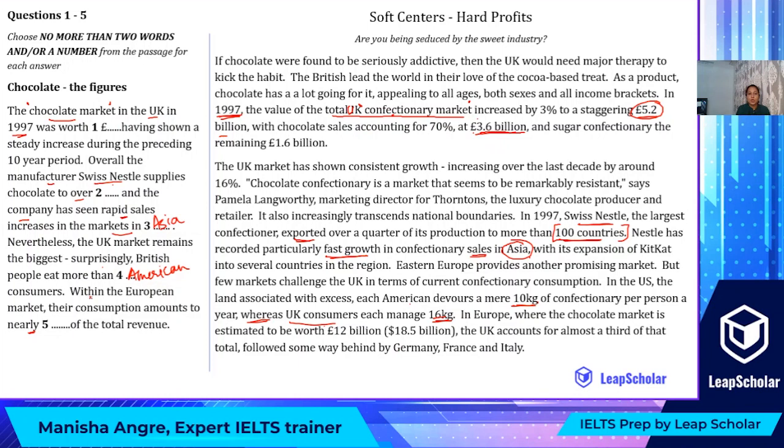Moving further, within the European market, their consumption amounts to nearly dash of the total revenue. Total revenue, where do we find total revenue? Yes, that is definitely in the last sentence. In Europe, where the chocolate market is estimated to be worth 12 billion pounds, the UK accounts for almost a third of that total. So how much? Almost a third, nearly a third of the total revenue.